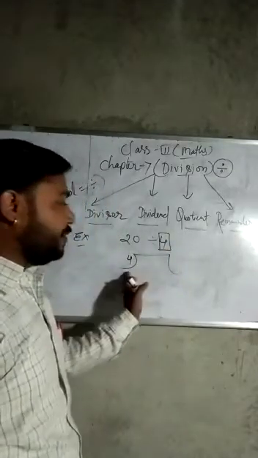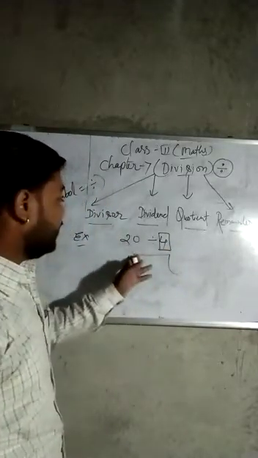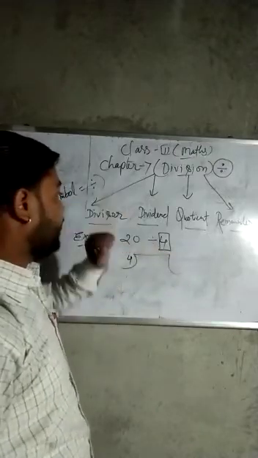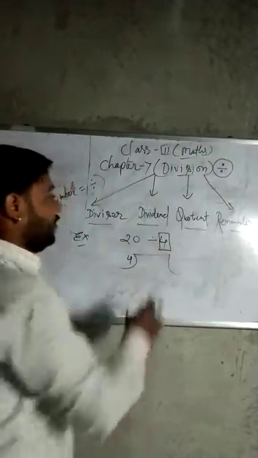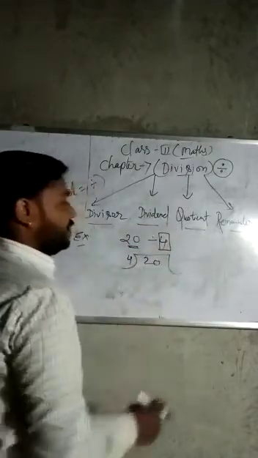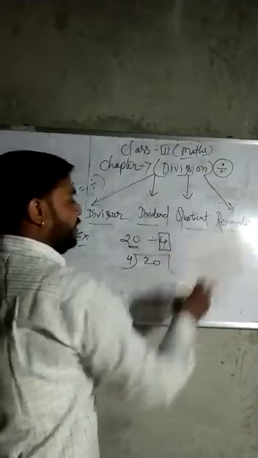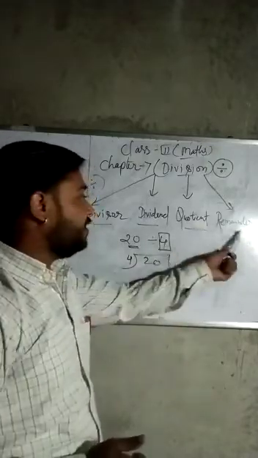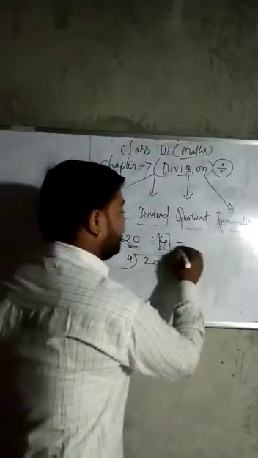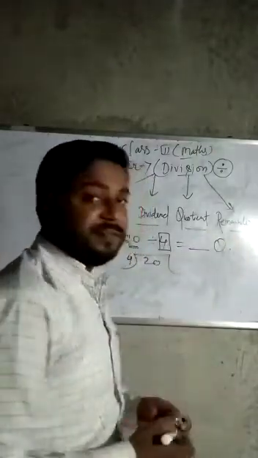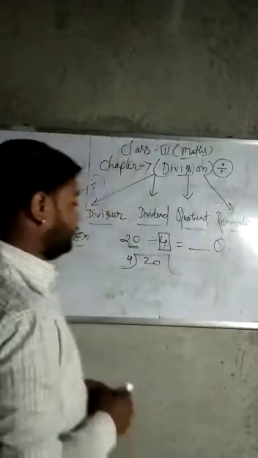And this is also a symbol of division. We can write this thing like this. And 4 is our divisor. What is our dividend? 20. I wrote here 20. Now we need the quotient and remainder. We will solve, then we can find our quotient and remainder. Quotient is our answer. If something is left, this is called our remainder.